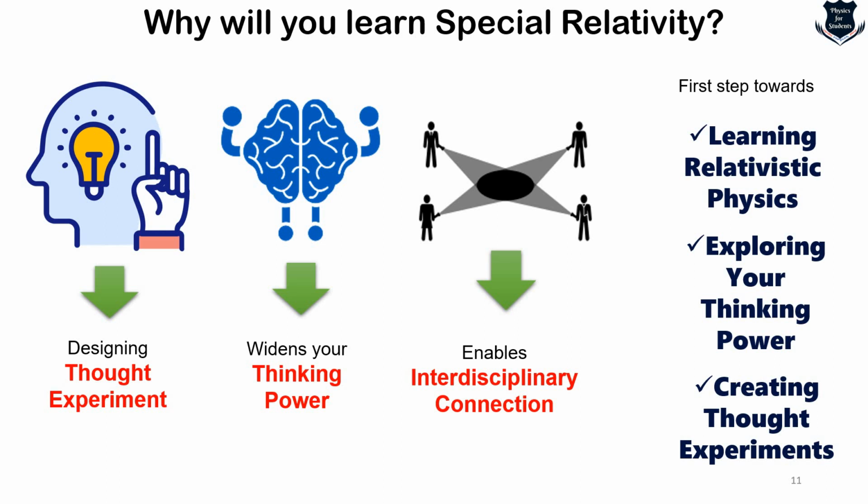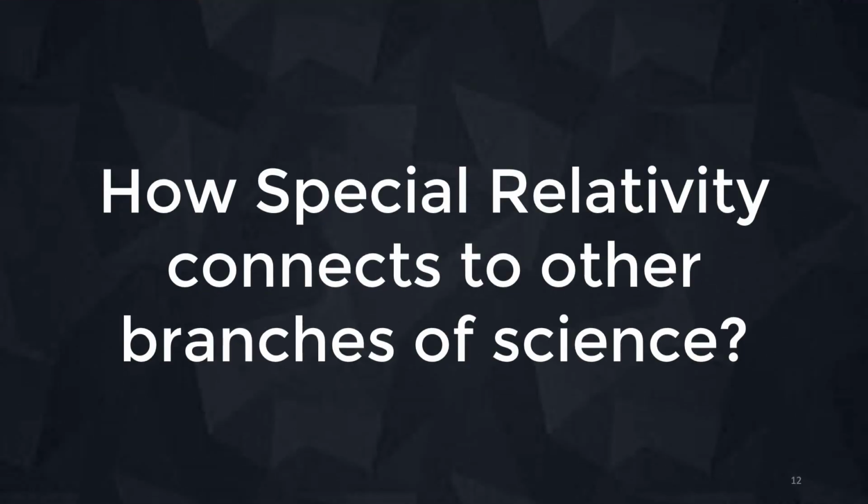And this is the first time that you create thought experiments, design them, and do the mathematics. Having said that, you now get a complete, clear idea of the reason for learning special theory of relativity. You also need to understand that special theory of relativity is not only related to getting good marks in mathematics or physics, it is also related to other branches of science.